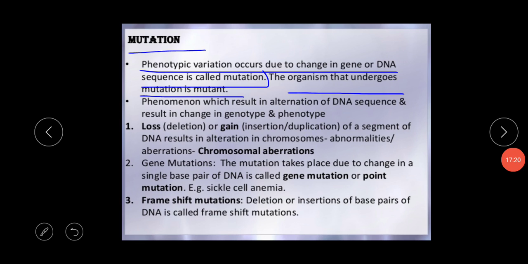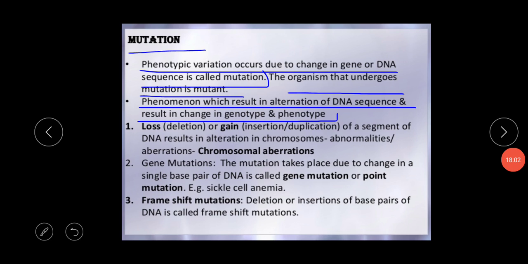Okay, I think this word mutant is very familiar to all of you. There are different kinds of mutation, physical mutation and chemical mutation. The physical and chemical factors which induce mutation are called mutagens, like UV radiation and different kinds of chemical substances. Whatever can induce mutation is called a mutagen. So the phenomenon which results in alteration of the DNA sequence and a change in the genotype and phenotype is mutation.